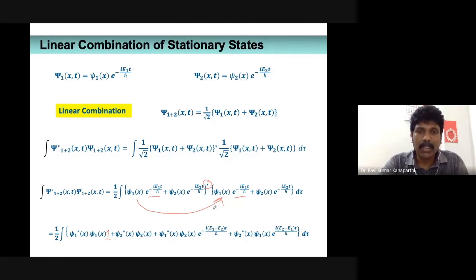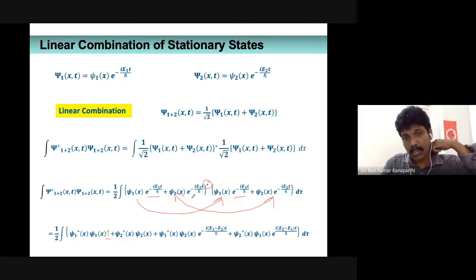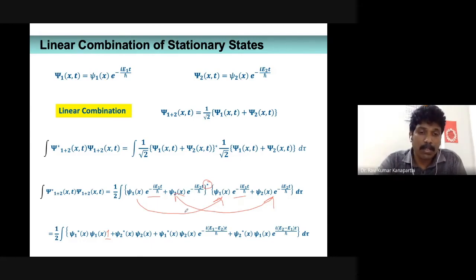Similarly, if you multiply this and this, psi 2 of x multiplied by e to the power minus i E2 t by h cross, multiplied by the other one, again what you will get is psi 2 star of x, psi 2 of x, right? The other part is going to be 1. It's also going to be 1, therefore it was not mentioned here.